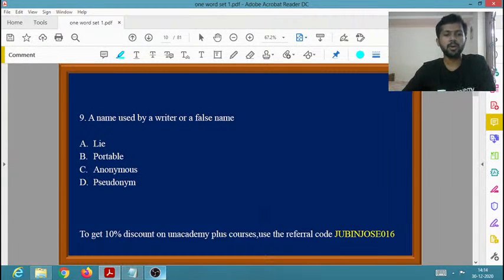Yes, so the right option is pseudonym. Pseudo means something false. You may have heard about pseudopodia, etc. Pseudonym is the name used by a writer, a false name, that is known as pseudonym. Okay, pseudonym. You remember, pseudonym is the right option.